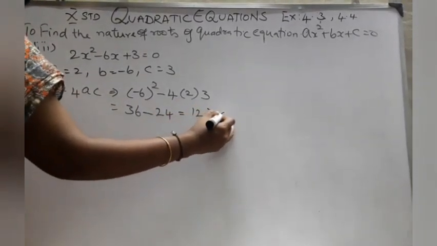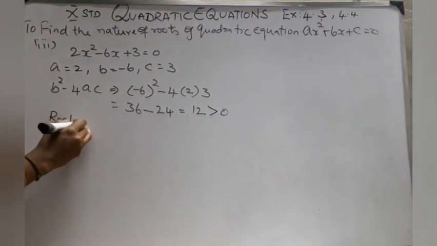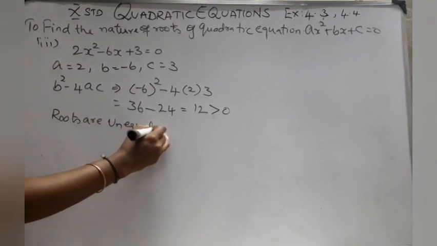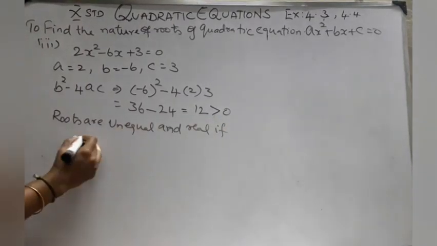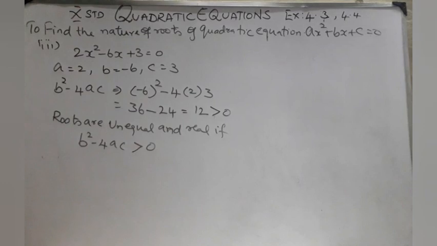which is greater than 0. So, roots are unequal and real if b square minus 4ac is greater than 0.